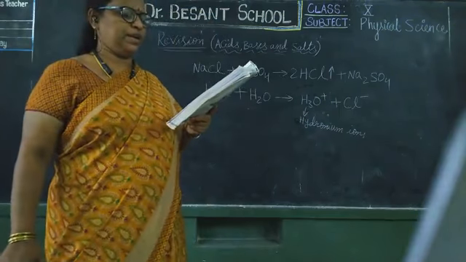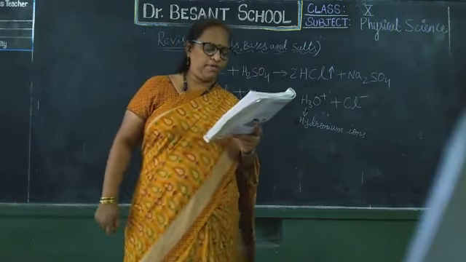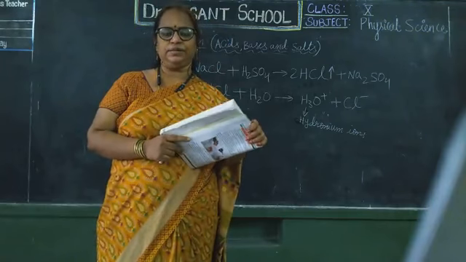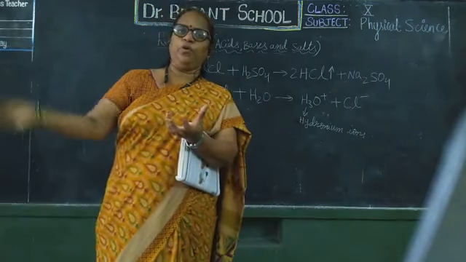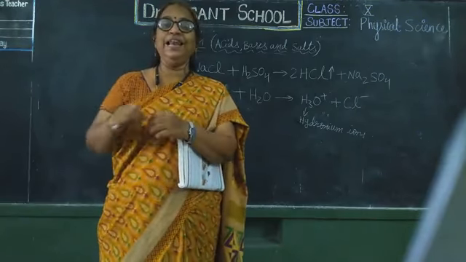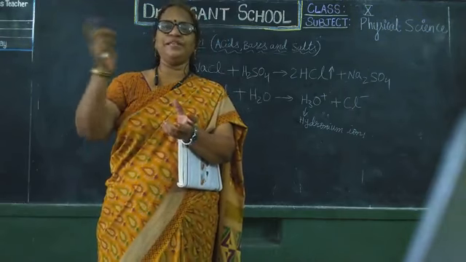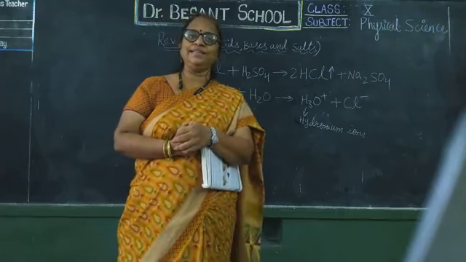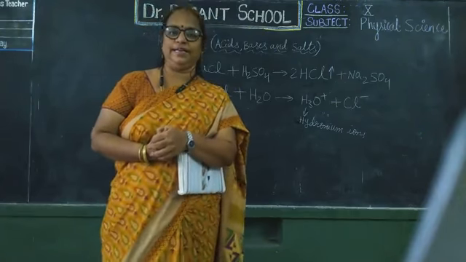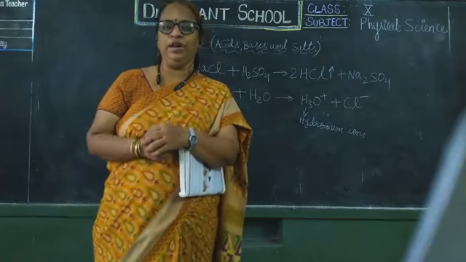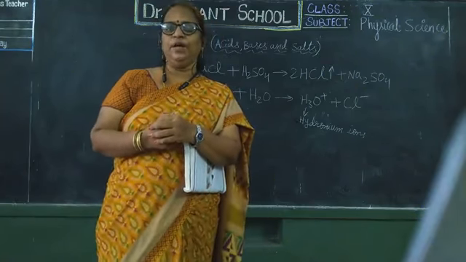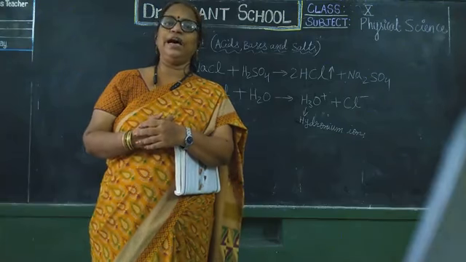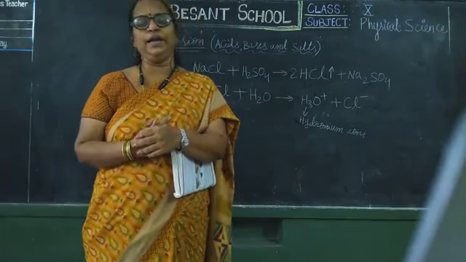Next, what do you observe when water is mixed with acid or base? What will happen? Can we directly mix this water in acid or base? Take an acid bottle and pour water in that. What will happen? It will burst. We can't directly mix water into acid or base. If no water content is there, then it is called concentrated acid. Concentrated is very powerful, or concentrated base. Okay, a small amount of acid or base in water is called dilute. Dilute acid or dilute base.